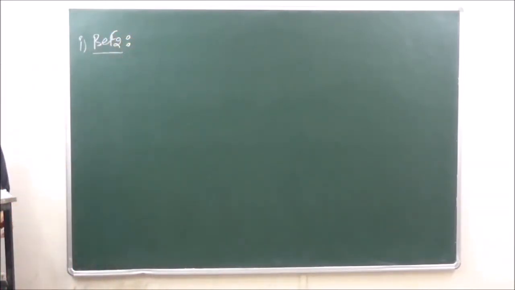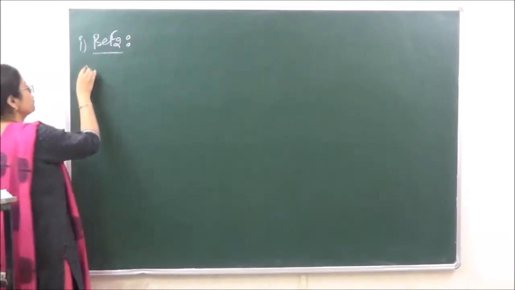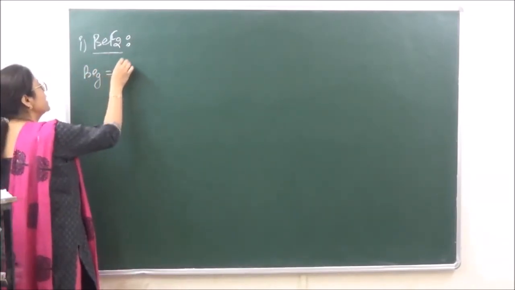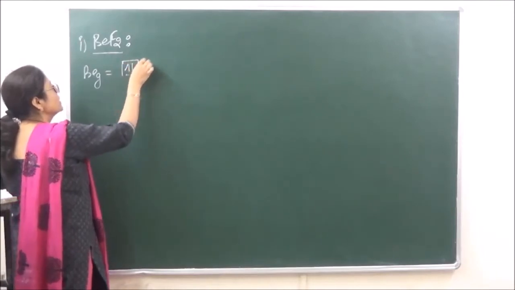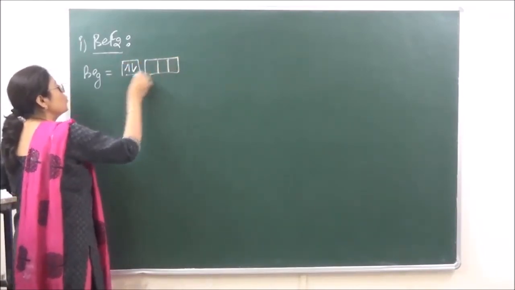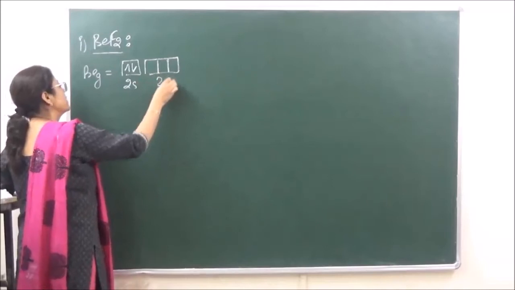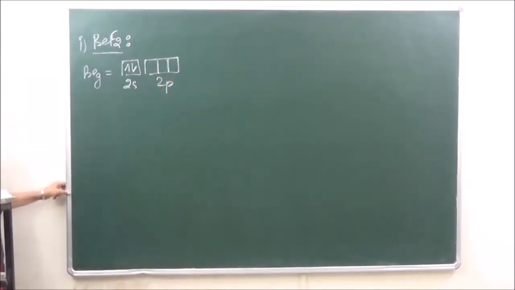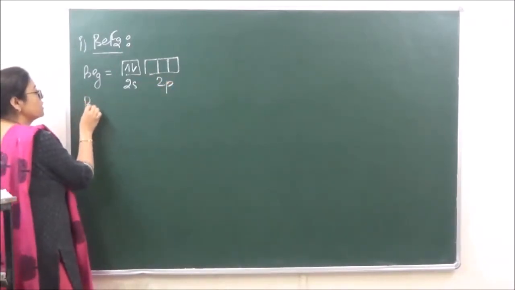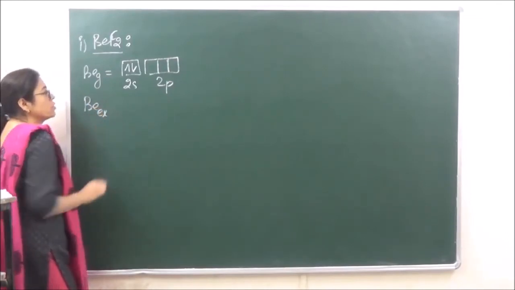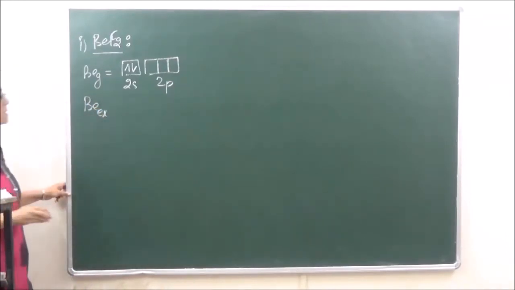BeF2. When we are looking at the electronic configuration of beryllium in the ground state, it is 2s2 and 2p over here, that is vacant. Okay? So let's go on to the electronic configuration of beryllium in the excited state.